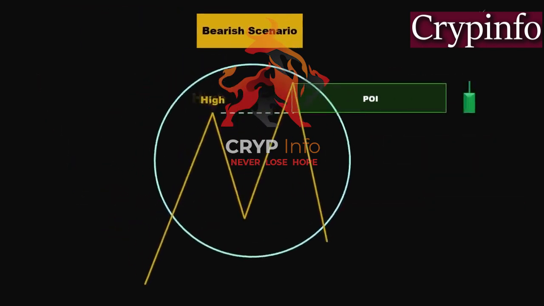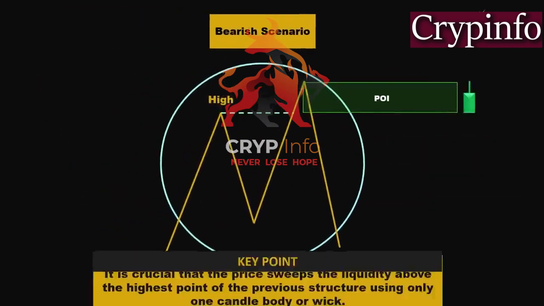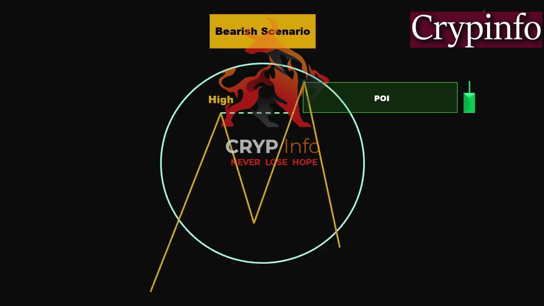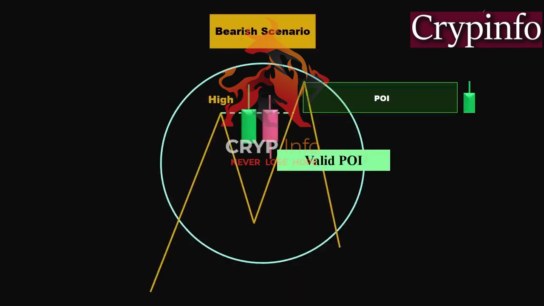For a high probability bearish point of interest, it is crucial that the price sweeps the liquidity above the highest point of the previous structure using only one candle body or wick. Additionally, the subsequent candle's body or wick should not exceed or close higher than the first candle's body or wick. We want to see an immediate reversal in price direction, with the price returning to the range below the high